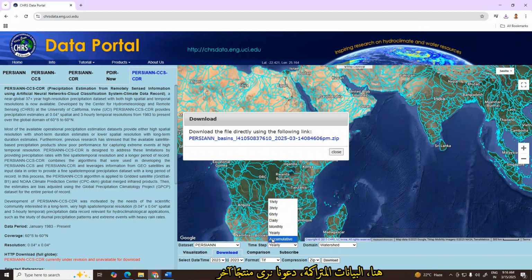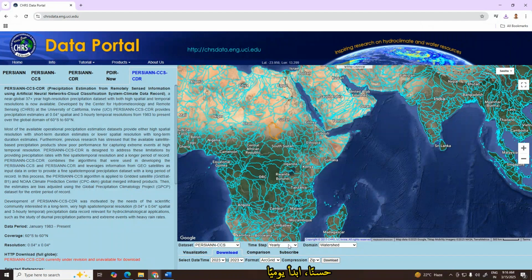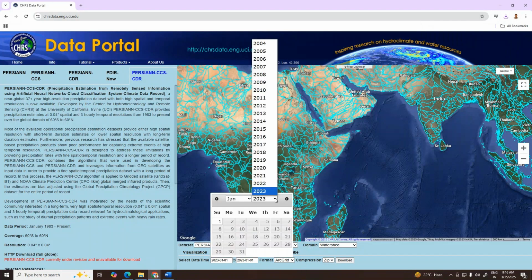Here is accumulative data, and let's see another product. Let's say this one, CC, like PERSIANN-CCS. Okay, let's close this one. Start with daily. This watershed is already selected. Starting time, here start from 2003.